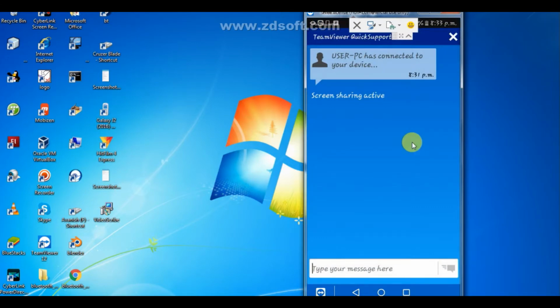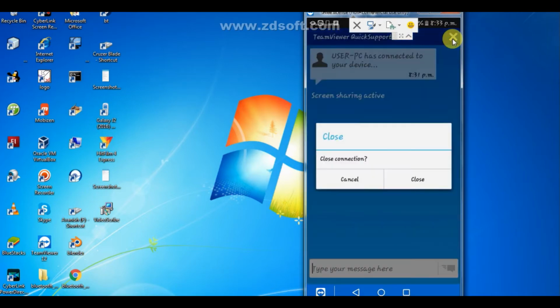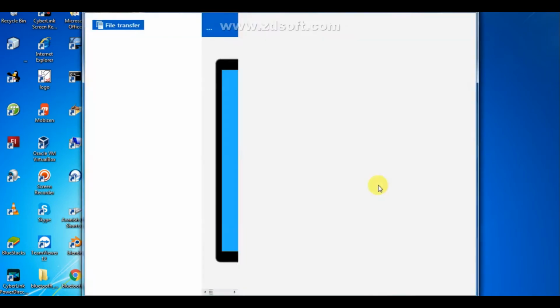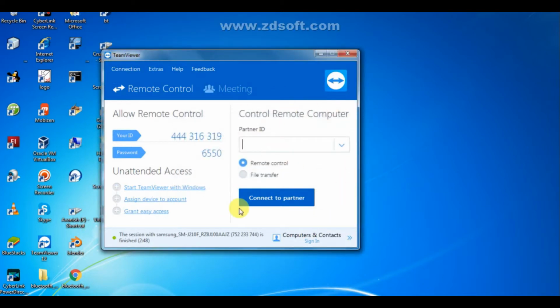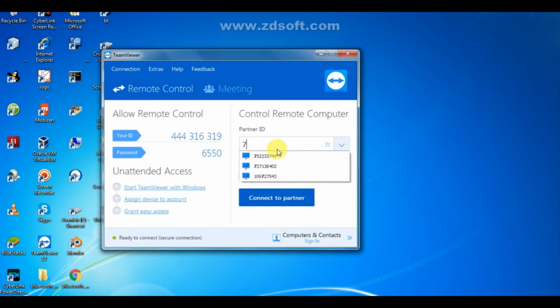So here I am connected. So let me cancel the connection. Now in the partner ID field, you have to enter the ID which will display on your smartphone. So just enter the whole ID and click on connect to partner.